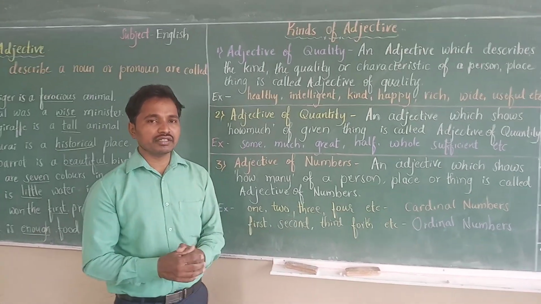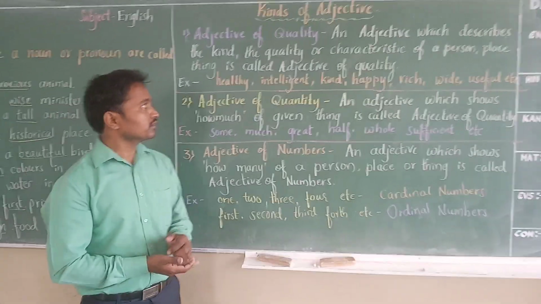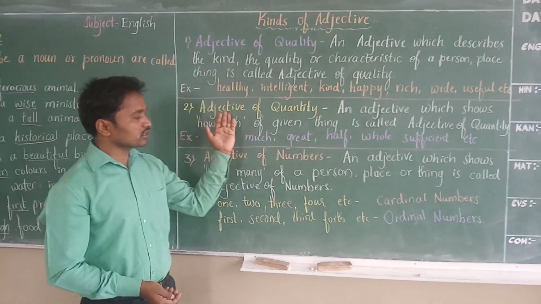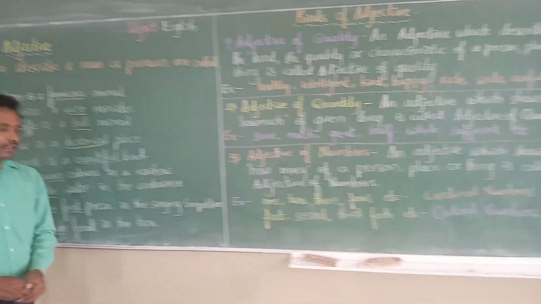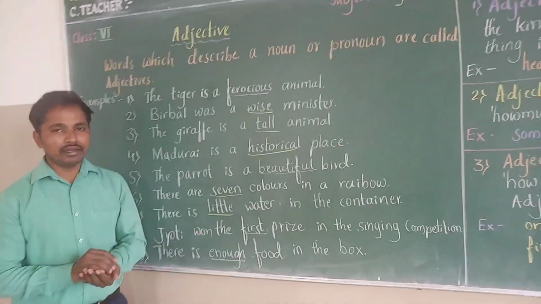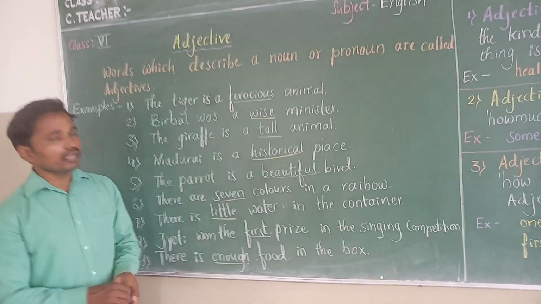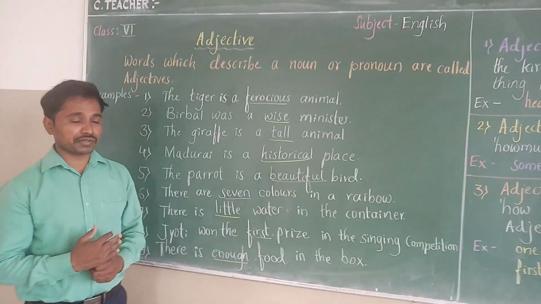Till now we have studied about adjective and its kinds. There are 3: adjective of quality, adjective of quantity and adjective of numbers. Here earlier I had given sentences and I have underlined the adjectives. Now let us identify what kind of adjectives are those.